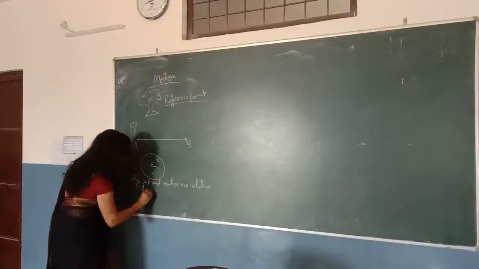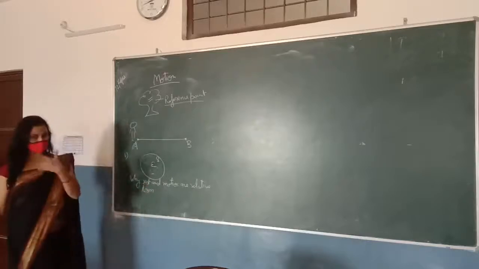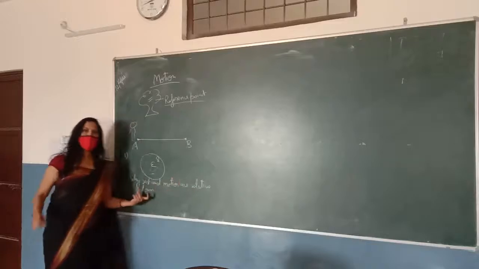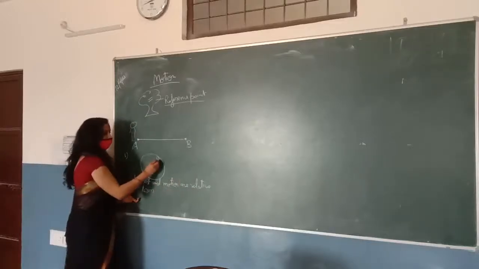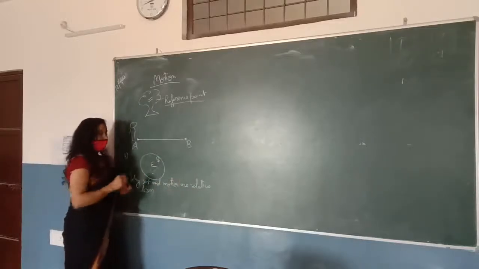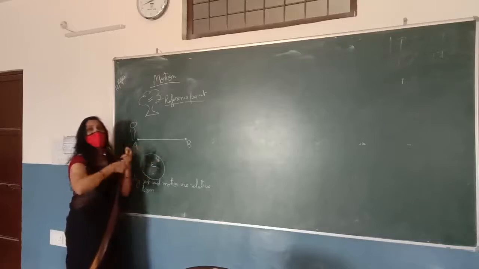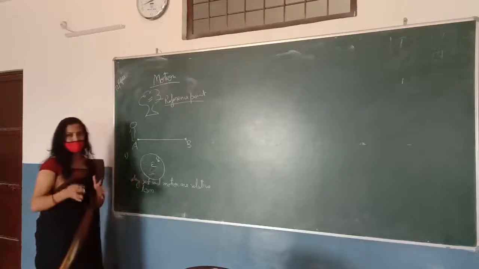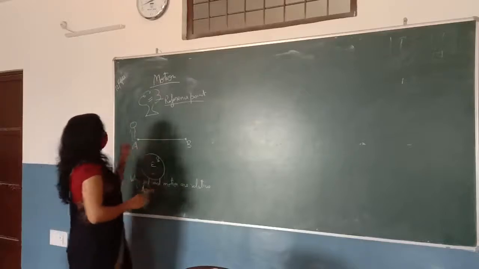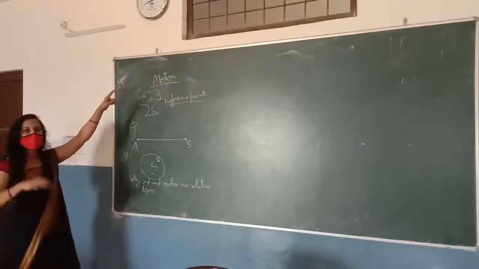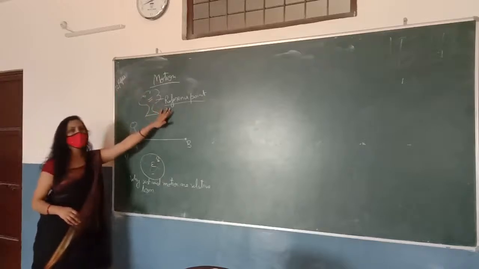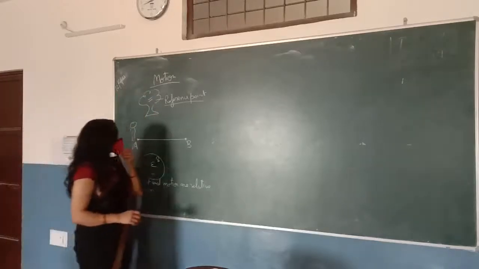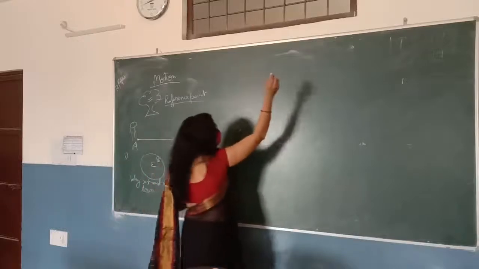I think it should be clear. Once more I explain to you that rest and motion are relative terms because an object is stationary on the earth, but with respect to the other celestial objects, it is in motion. So we can say rest and motion are relative terms. So this is the motion. We have learned about motion, the reference point, and why rest and motion are relative terms. Now the next part: motion can be of two types.